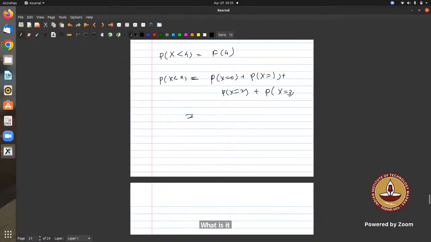So what is the PDF? Not PDF, it's PMF, because Poisson is a discrete random variable.